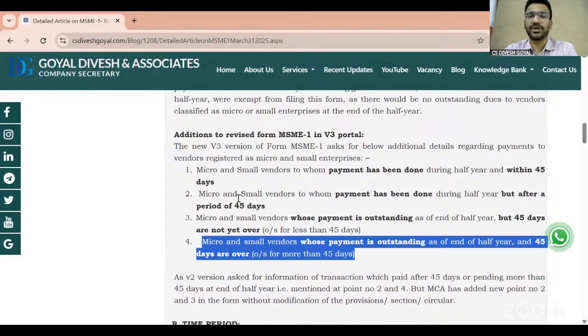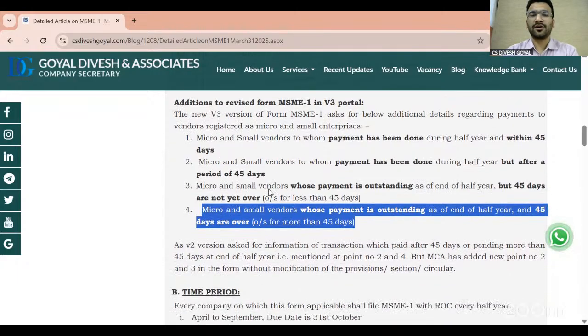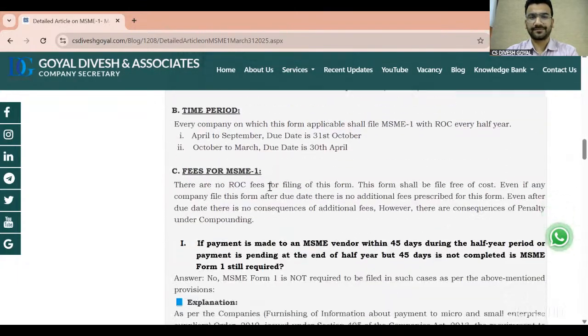As per the section, no. But as per this V3 version form and Excel sheet, yes, even if there is nil outstanding, meaning the company has made the payment during the half year within 45 days, still you have to file this form. So now it is totally your choice, which process you want to follow, the section or the kit or the form given in the V3 version.